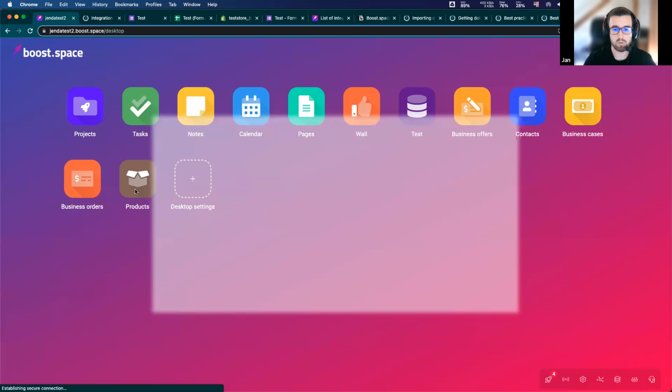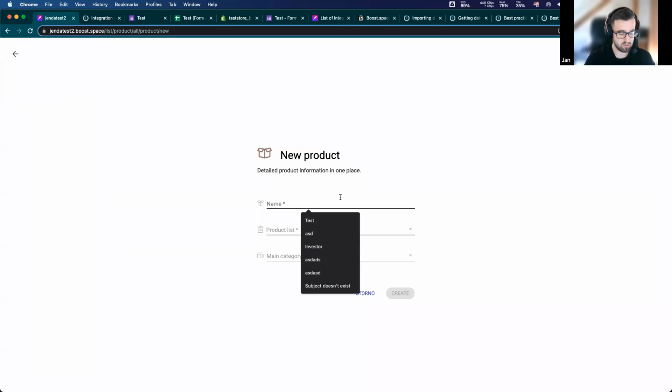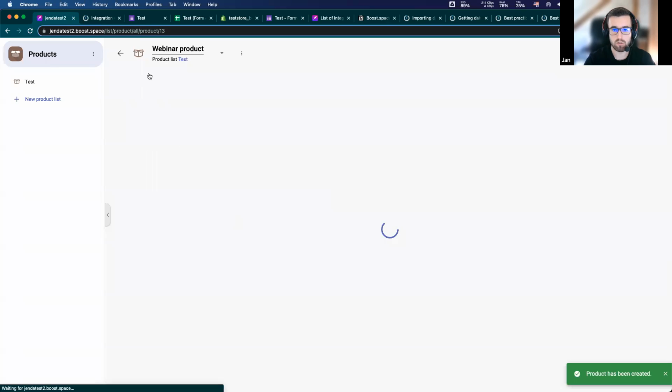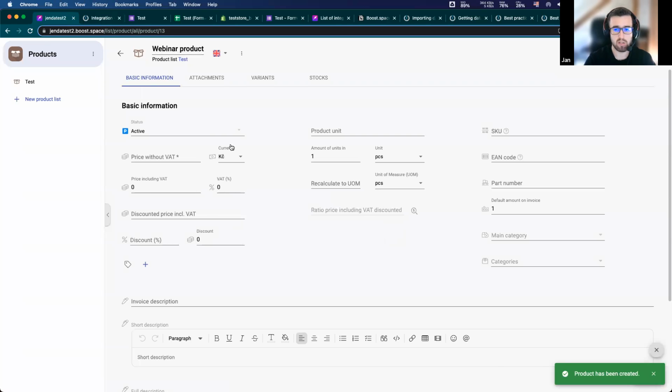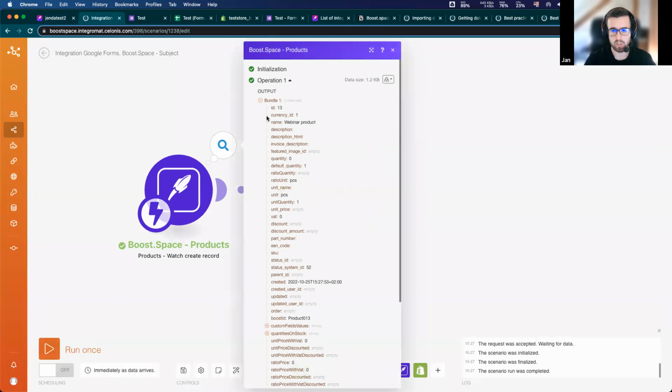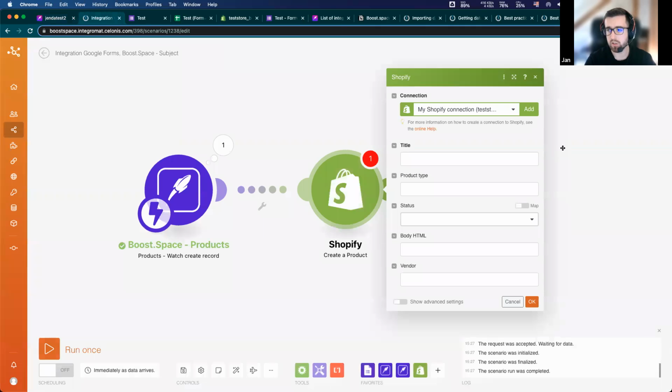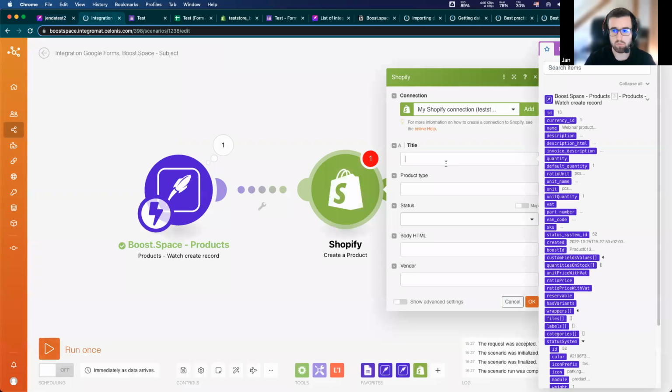So for example, I will do it like this. Go to my product module and create a new product. I will just test it. I don't know, Webinar product. I will choose my list and hit the create button. So as you can see, the product is created and I received the data about this product. So now I can fill the field because I have all the mappable fields here in functions. So like I said before, I will just paste the title here, which is, I think, name.